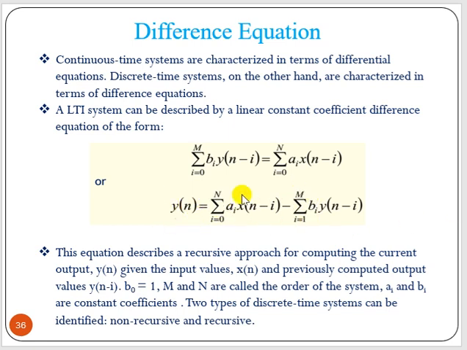Now here m and n decide the order of the system. a_i and b_i are the constant coefficients. Now two types of discrete time system can be identified from this equation: non-recursive and recursive.